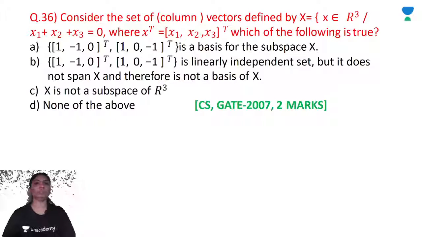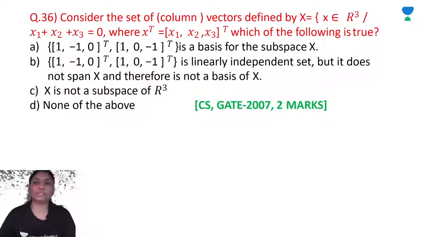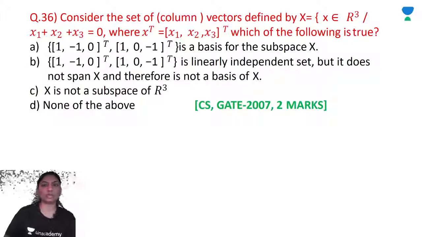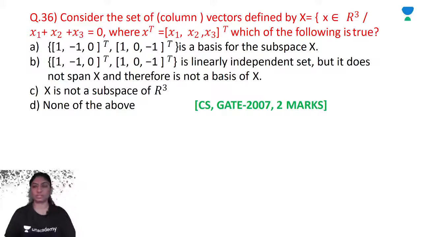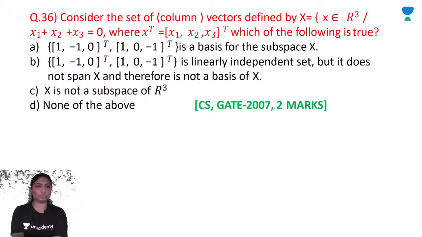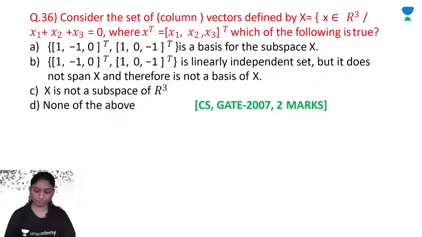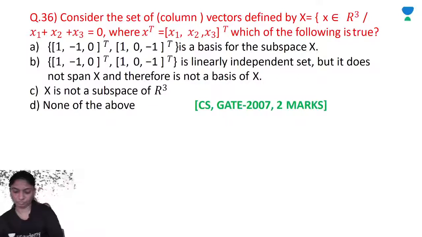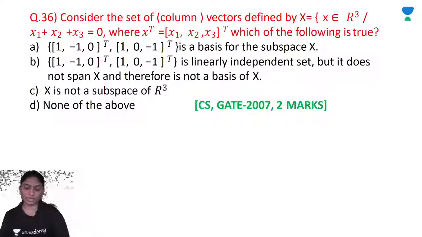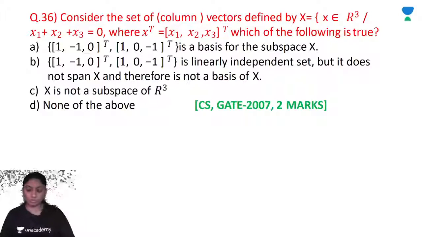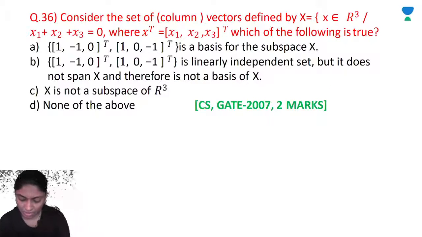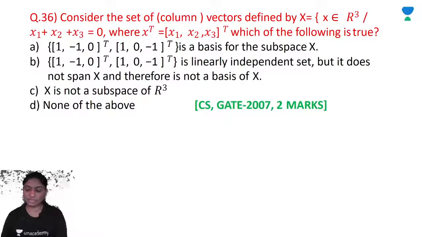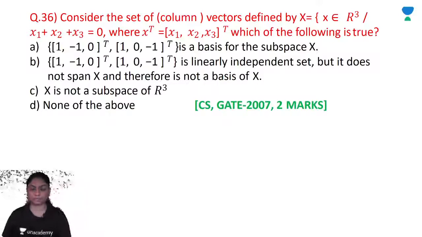Consider the set of column vectors defined by X is equal to x belongs to R3 such that x1 plus x2 plus x3 is equal to 0, where x is equal to x1, x2, x3 transpose. Which of the following is true? It must be a basis for the subspace X. The two conditions are there. The vectors have to be linearly independent and they must span X. So 1, minus 1, 0 transpose and 1, 0, minus 1 transpose is the basis for the subspace X.